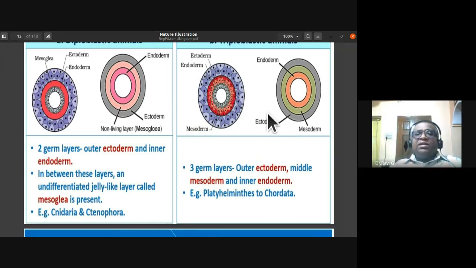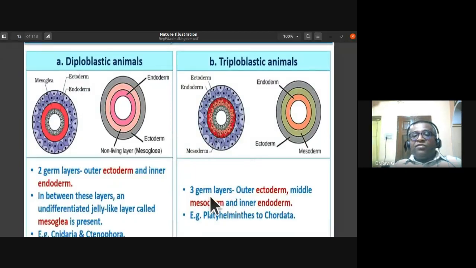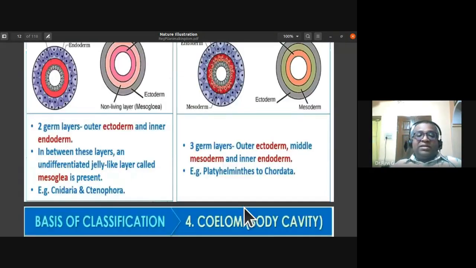Then in the case of triploblastic animals, they have three germ layers: the outer ectoderm, middle mesoderm, and inner endoderm. From Platyhelminthes to Chordata, all of them are triploblastic animals. Diploblastic animals are Cnidaria and Ctenophora. Okay.